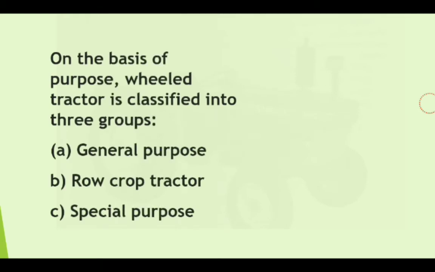Now next is a classification based on the purpose. On the basis of purpose, the wheel tractor is classified into three groups. Number one, general purpose tractor, row crop tractor, special purpose tractor. So this is the classification of wheel tractor on the basis of purpose.